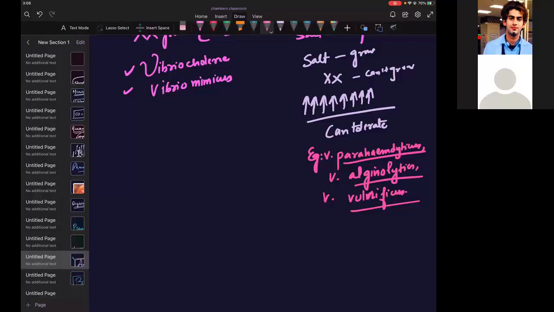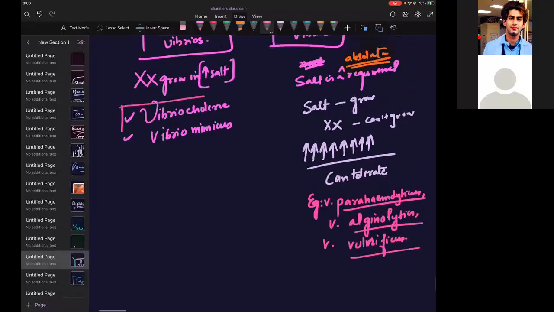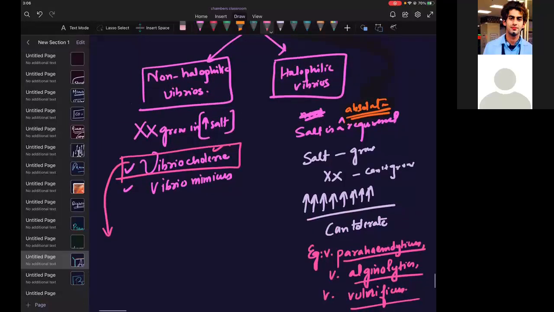Now there was another grouping done for this. Vibrio cholerae, the non-halophilic one, is further classified on the basis of three things. Three things.